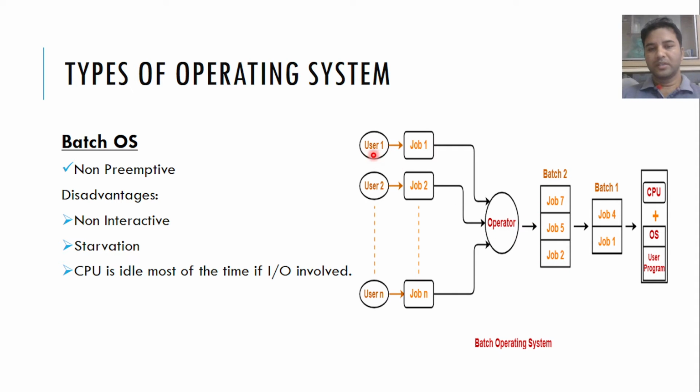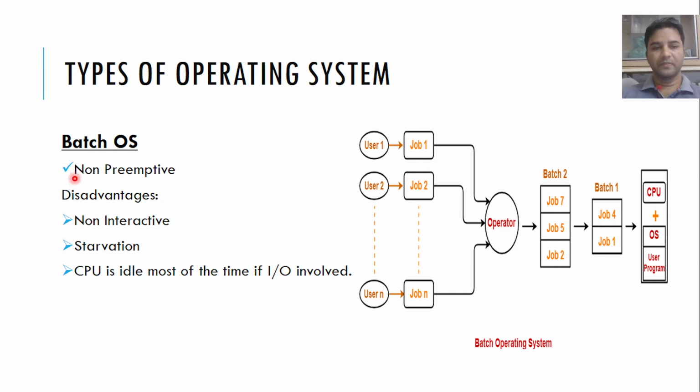That means the user is not handling all those things, and that is why it is not interactive. It is not interactive because the user is not interacting with this system. There is an operator who is going to handle all the input, output and everything. That is why the disadvantage of this type of operating system is that it is non-interactive. First is non-interactive.